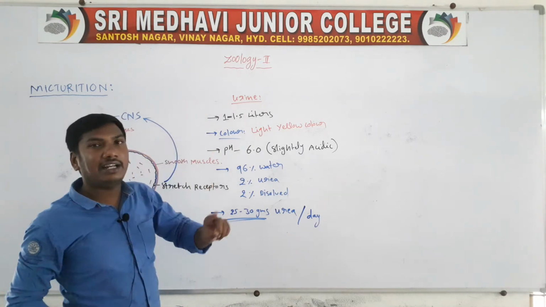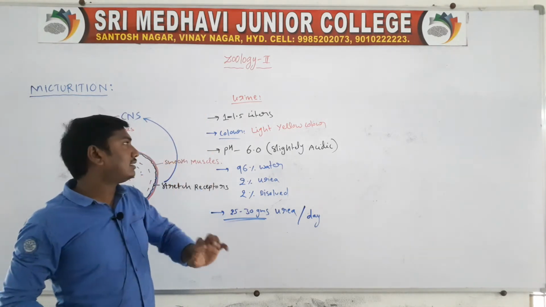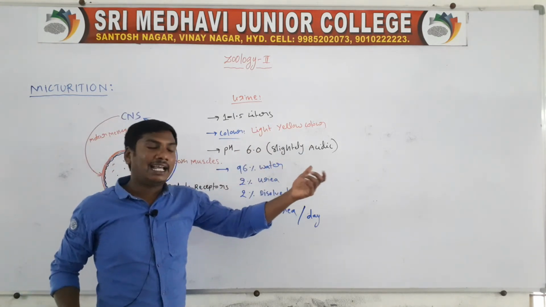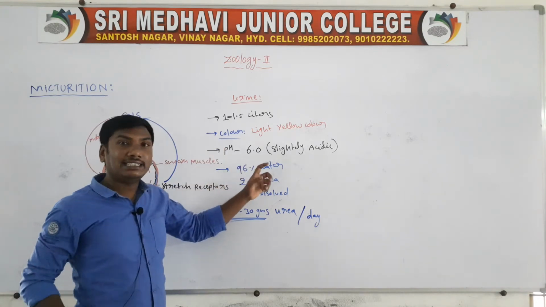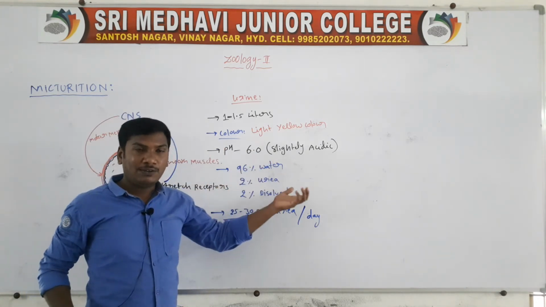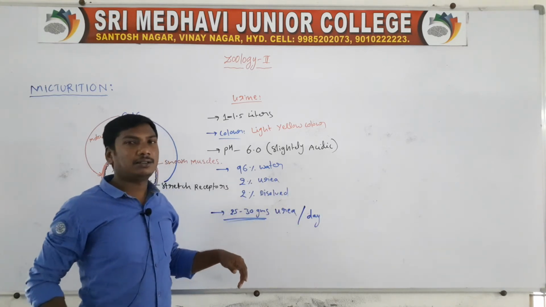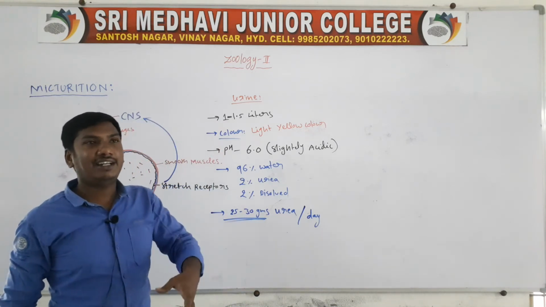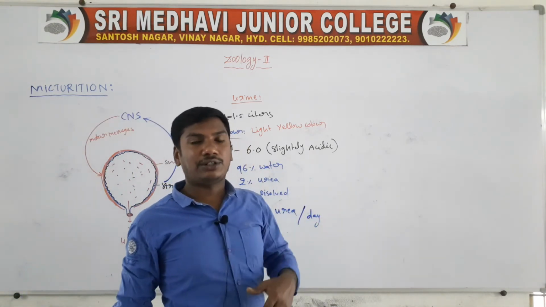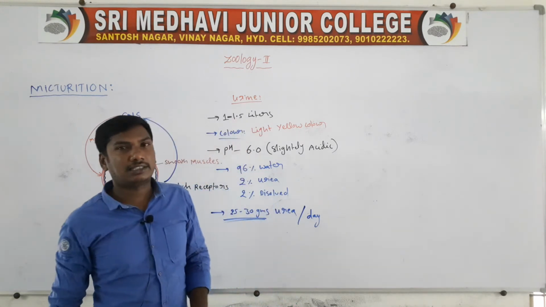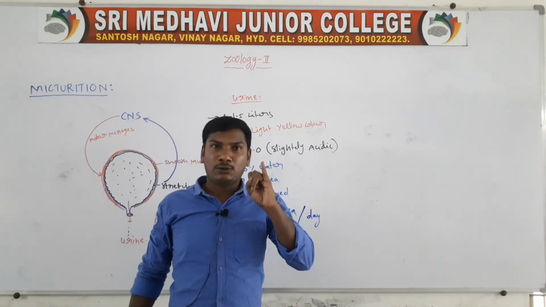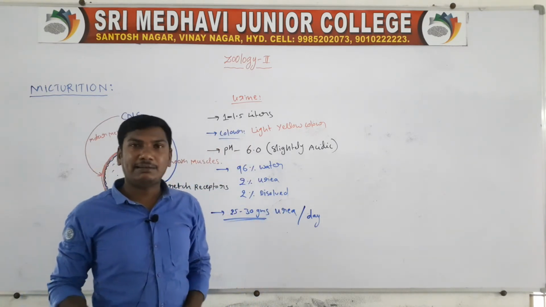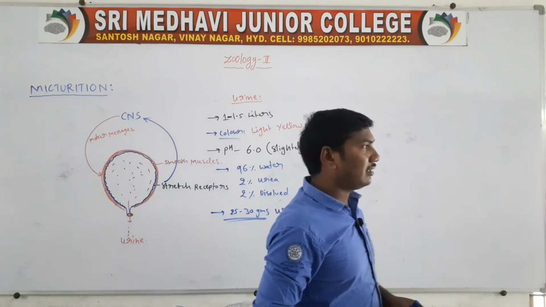So normally urine excreted per day is only 1 to 1.5 liters, light yellow in color, with pH 6.0, slightly acidic. The urine contains 96% water, 2% urea and 2% dissolved substances. On average 25 to 30 grams of urea are excreted per day. The analysis and diagnosis of urine identifies metabolic disorders. For example, urine containing glucose and ketone bodies indicates diabetes mellitus.